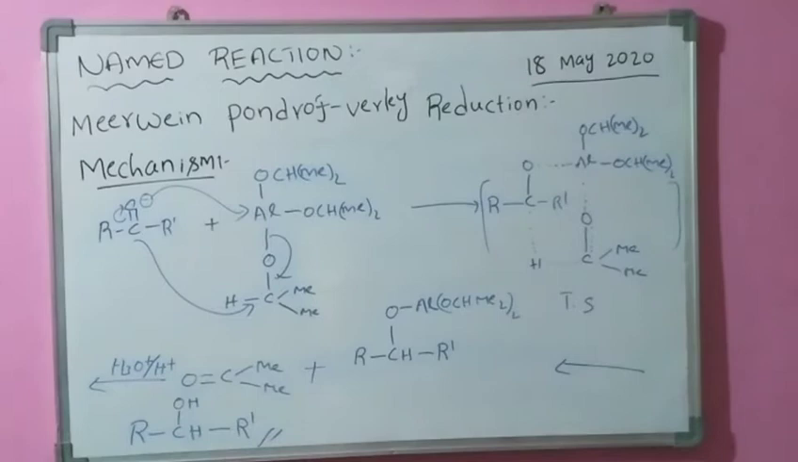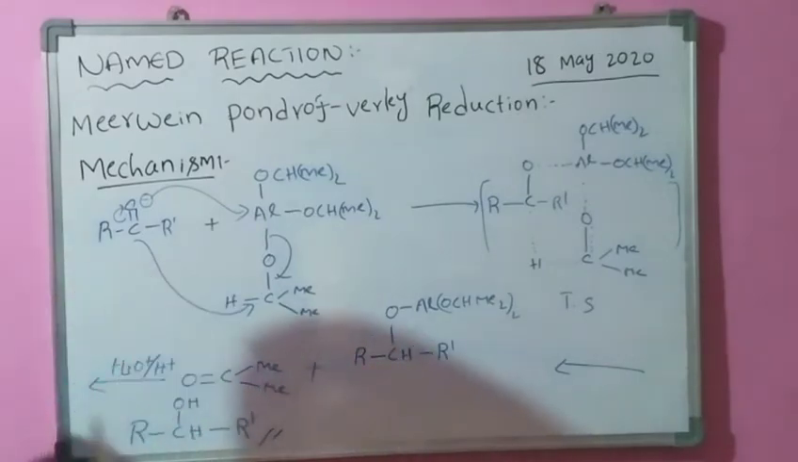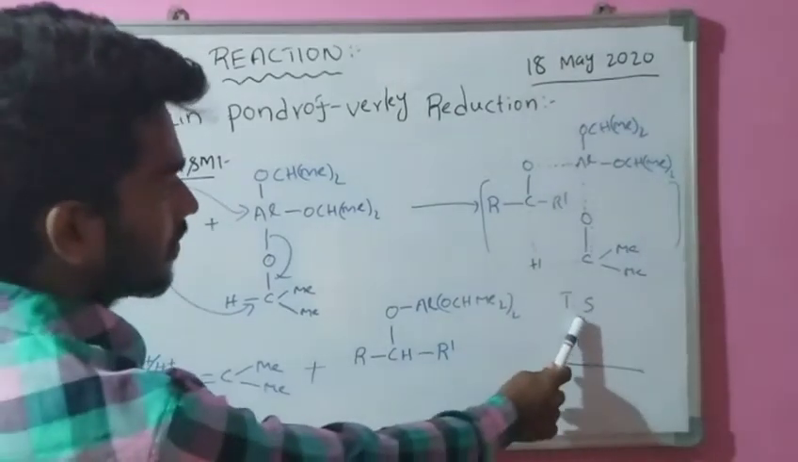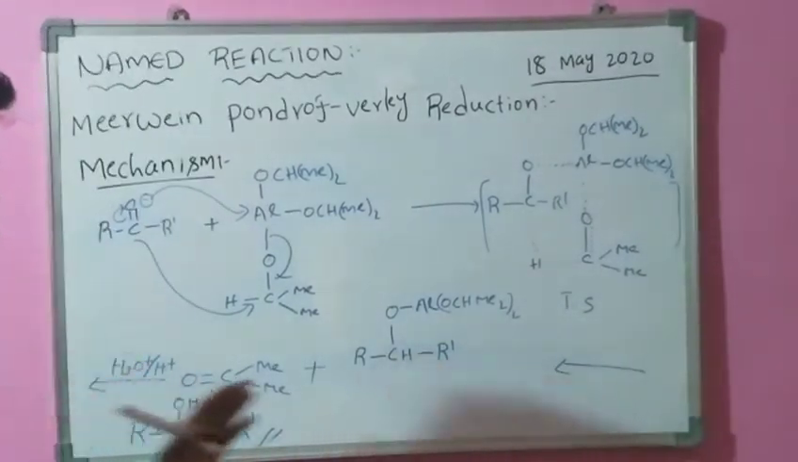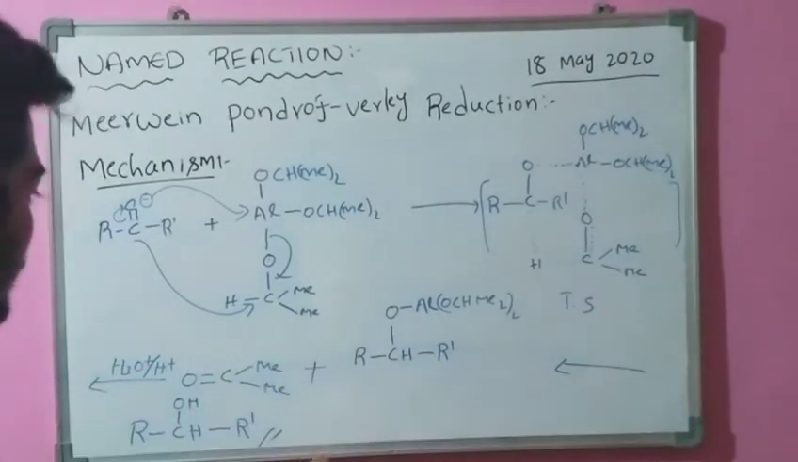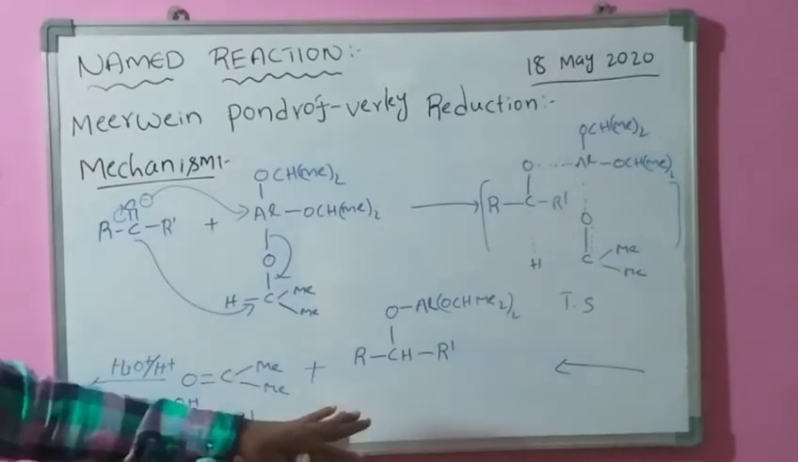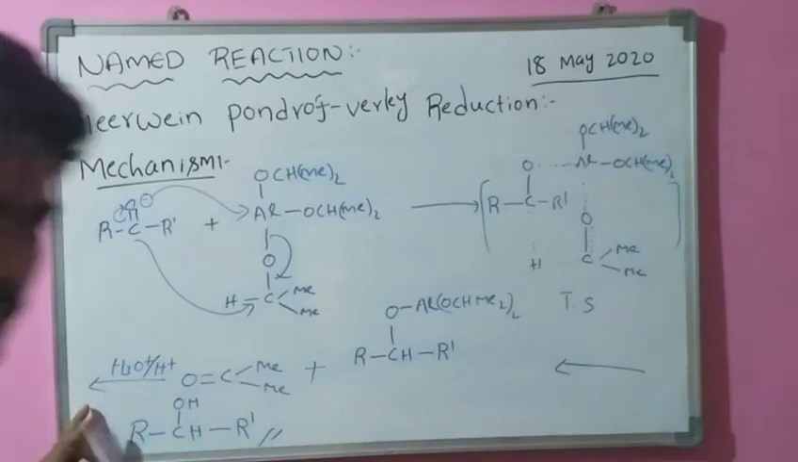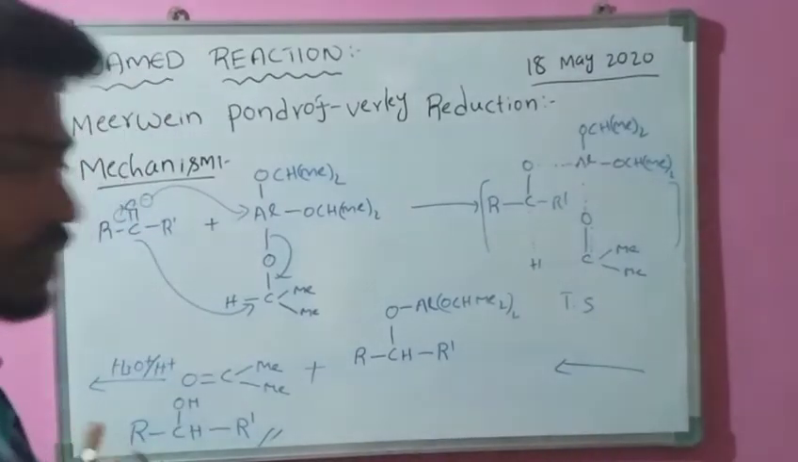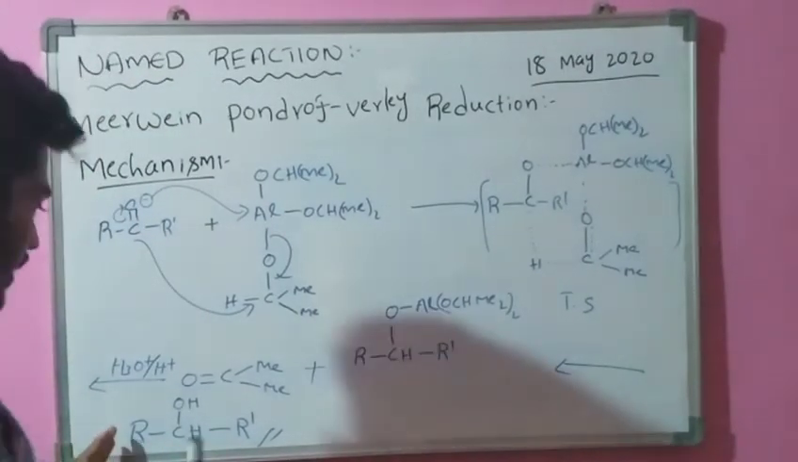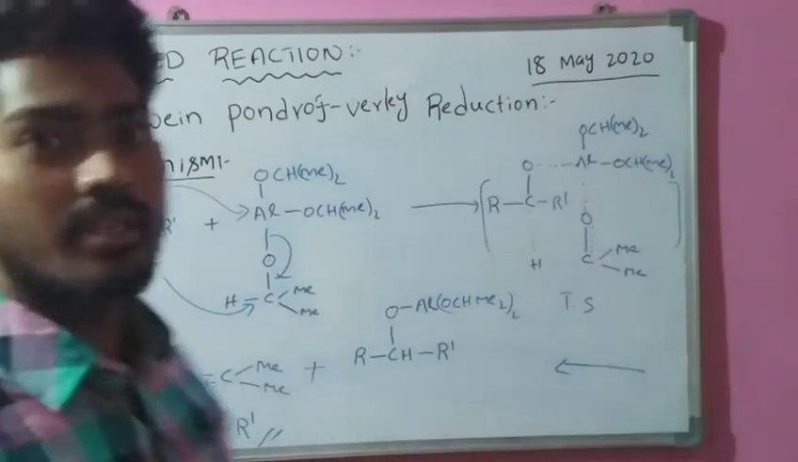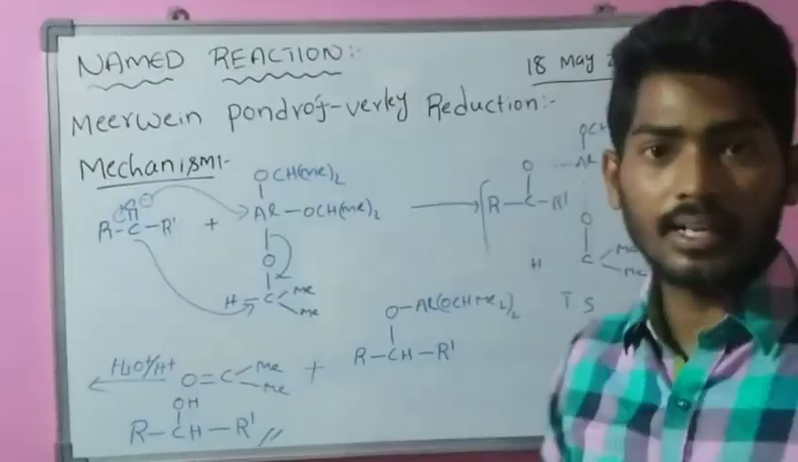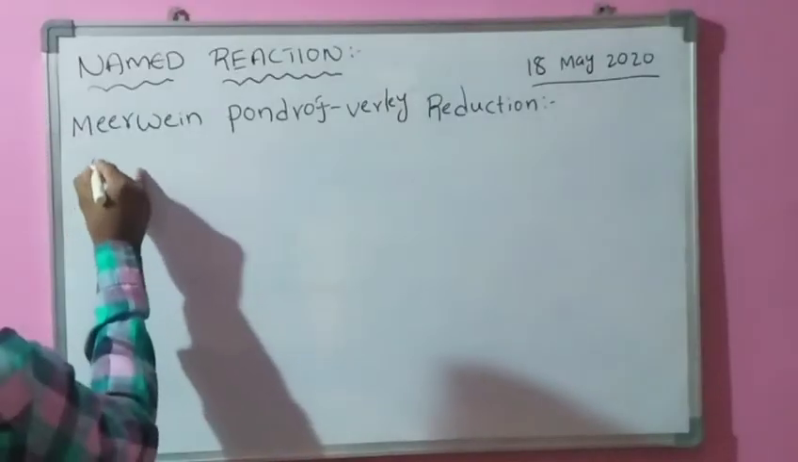Initially, in this mechanism, we take the ketone, which is treated with aluminum isopropoxide. It forms a transition state, and then it is treated with H plus ion or H3O plus ion. It forms our required product, that is alcohol. Now we can see some applications of the Meerwein-Ponndorf-Verley reaction.